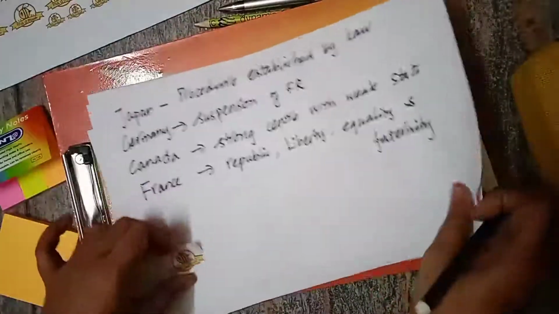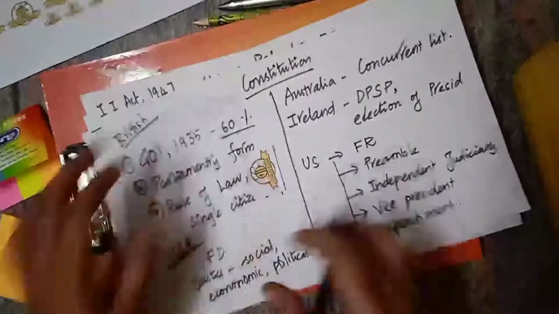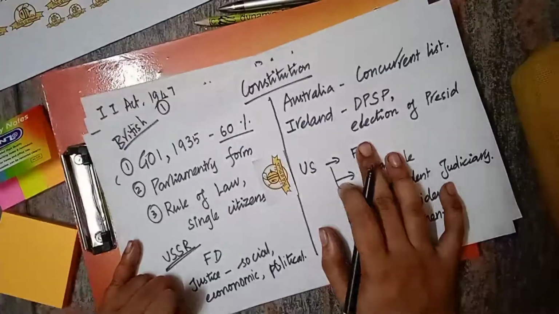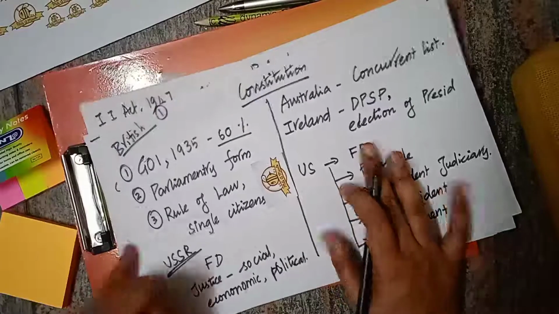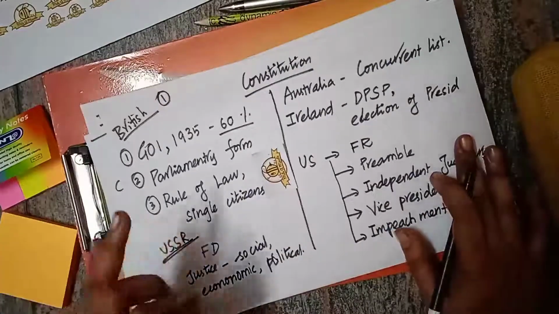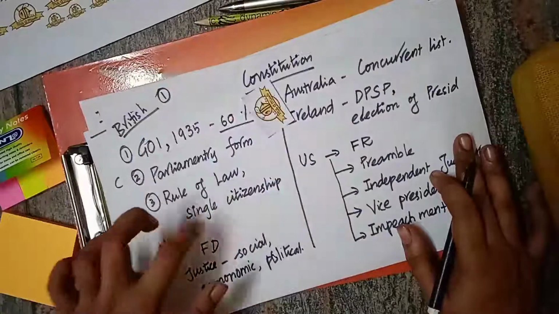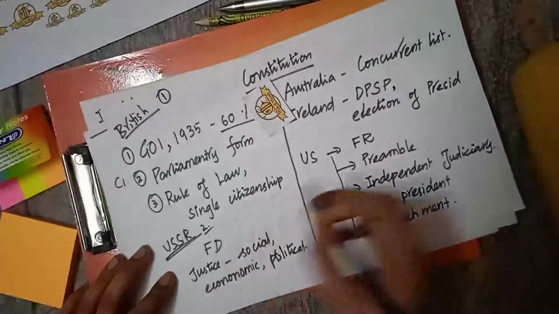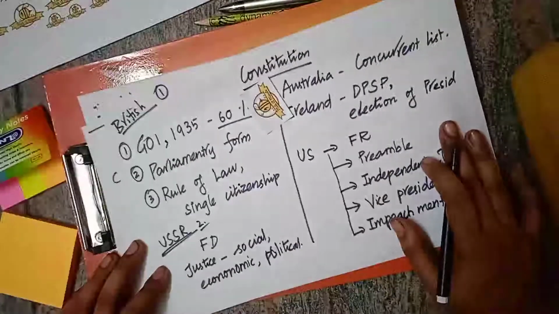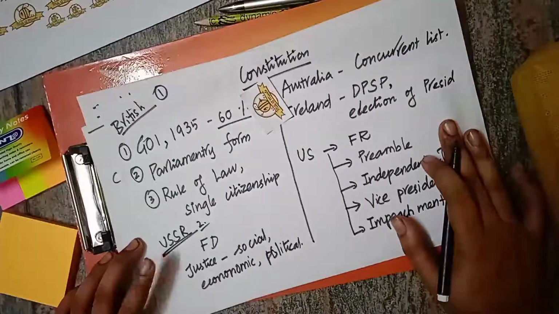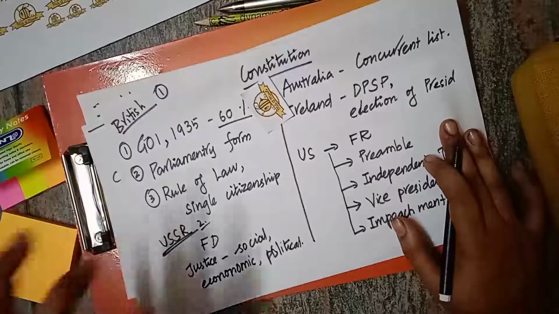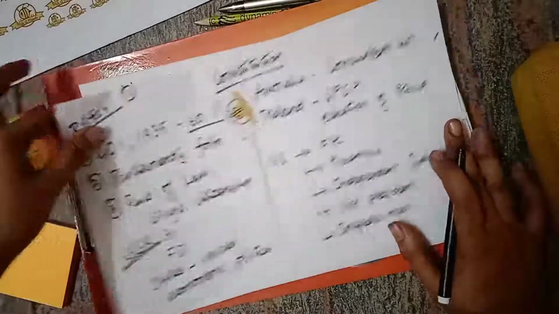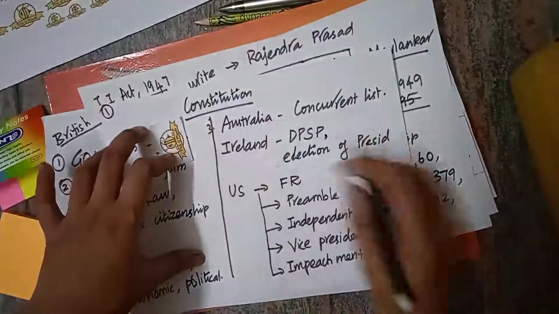So let us see this again. First is British. From British we have borrowed the Government of India Act 1935. We have borrowed 60% of it. Then parliamentary form of government is also borrowed from British. Then rule of law and single citizenship are the concepts of British which we have borrowed. Then from USSR we have borrowed the fundamental duties. They have the concept of justice: social justice, economic justice and political justice. We have borrowed that. And from Australia we have borrowed the concurrent list.